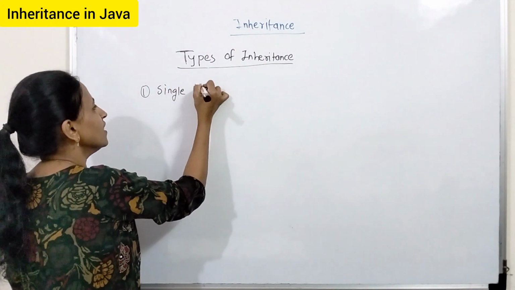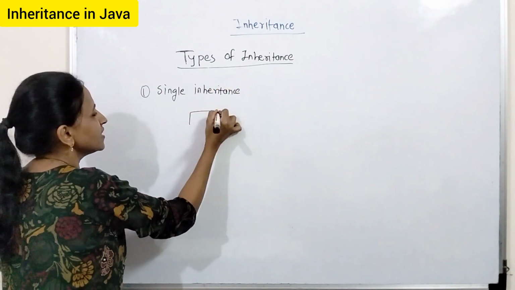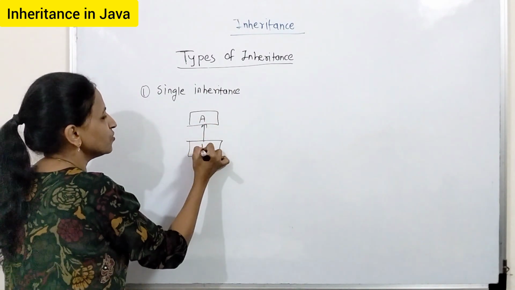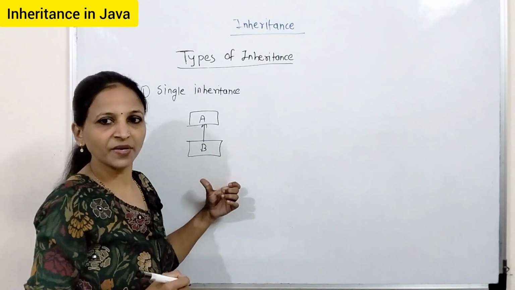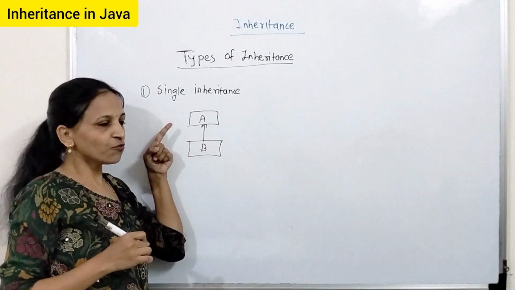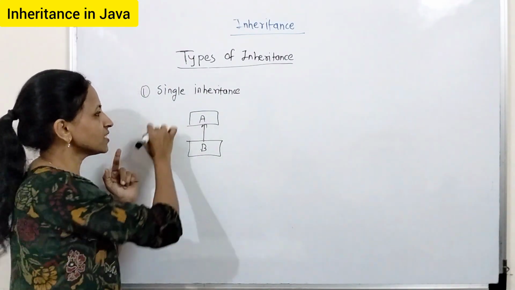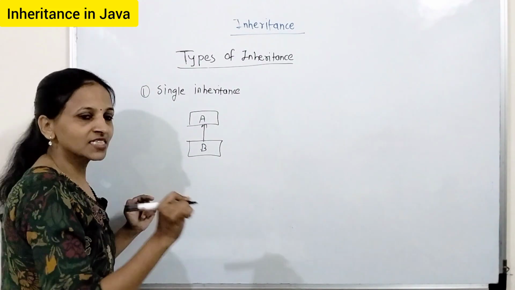Okay, single inheritance means, let there be one class A and from that you are creating a new class B. New class means you are just extending the features of A inside B. This type of inheritance means only one base class, only one parent class and one child class. This type of relationship is called single inheritance.